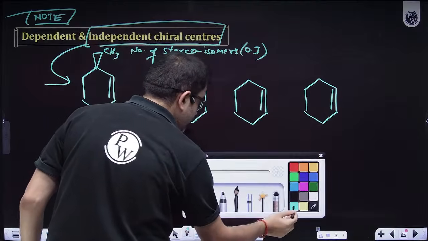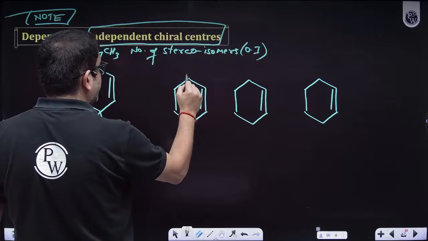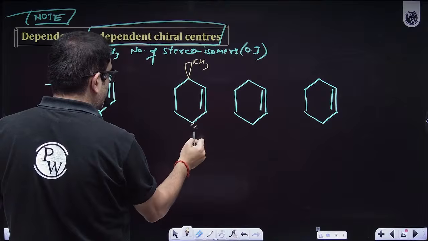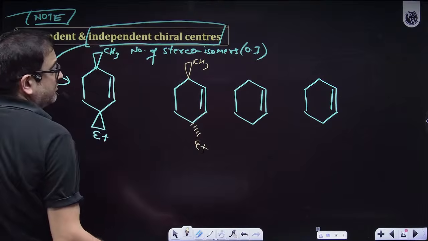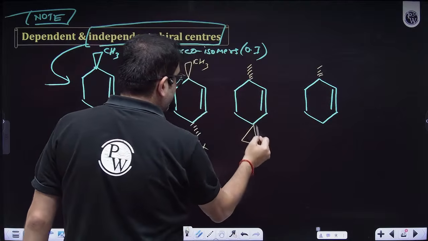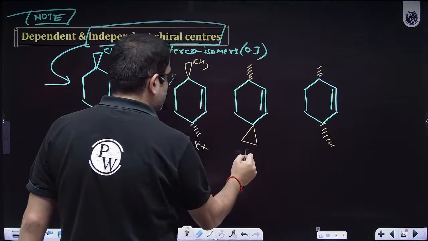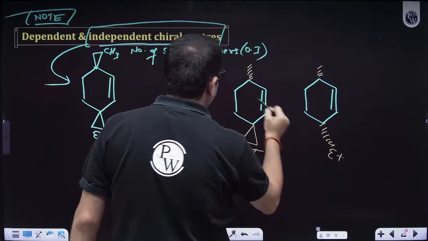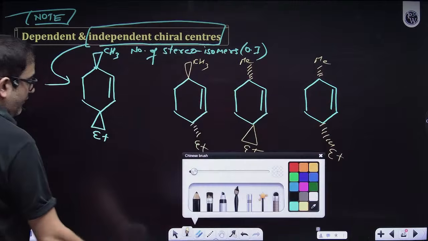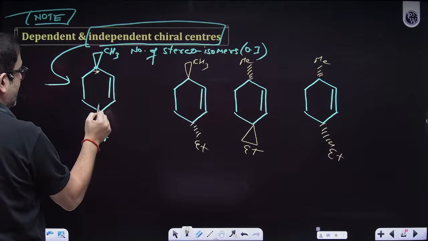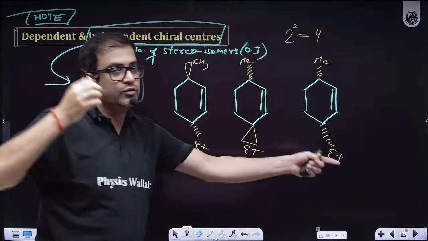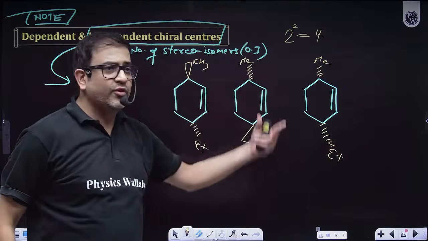Sir, I can do permutation combination also. So let's say I'm fixing this CH3 on a wedge, but I'm putting this ethyl on a dash. If I'm fixing this on a dash, I can put this in wedge also. I can put this in dash also. So this is ethyl. This is ethyl. This is methyl. This is methyl. Arey, come on sir. I definitely know, even if you have not drawn this, this is a chiral carbon and this is a chiral carbon. So the answer will be 2 raised to the power 2, as in 4. We can definitely see those 4 isomers, sir. These are my 4 stereoisomers.